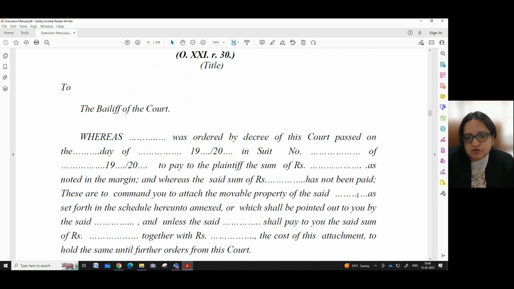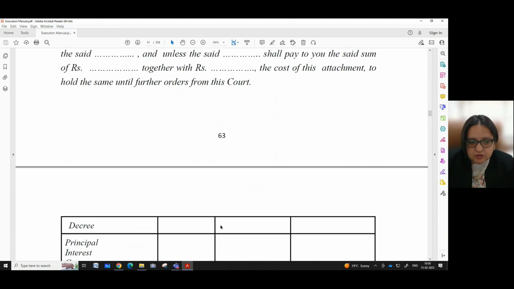Here in this blank, we have to write the name of the judgment debtor, as set forth in the schedule hereunto annexed, or which shall be pointed out to you by the said. Here we have to write the name of the decree holder, and unless the said, here we have to write the name of the judgment debtor, shall pay to you the said sum of rupees dash, here we have to write the amount, together with rupees dash, the amount of cost, the cost of this attachment, to hold the same until further orders from this court.